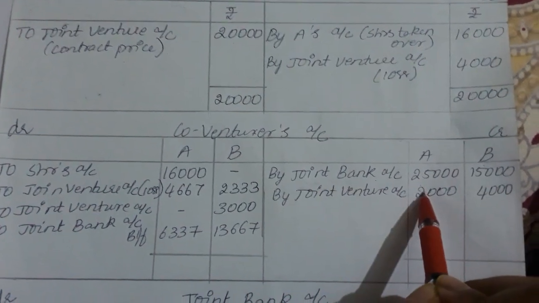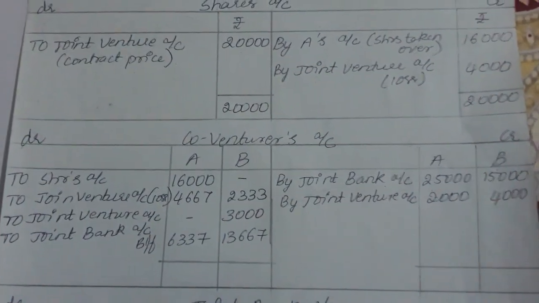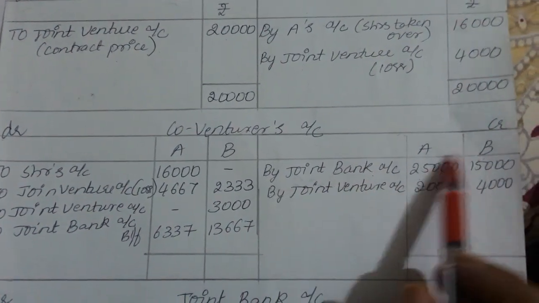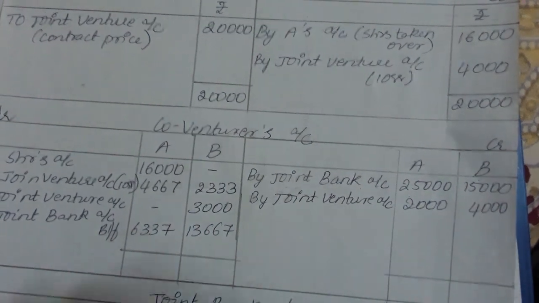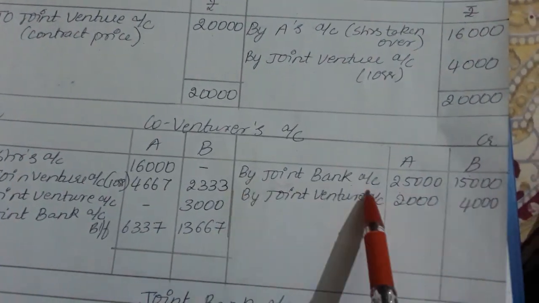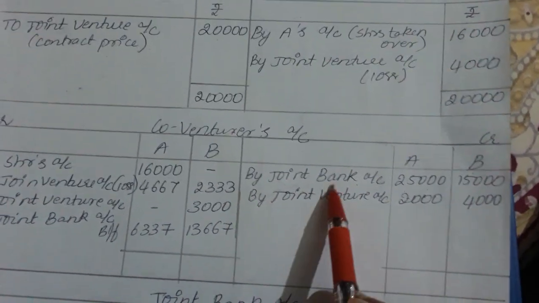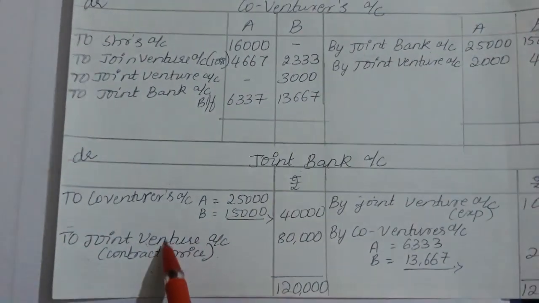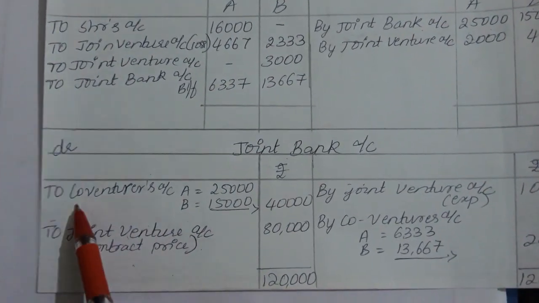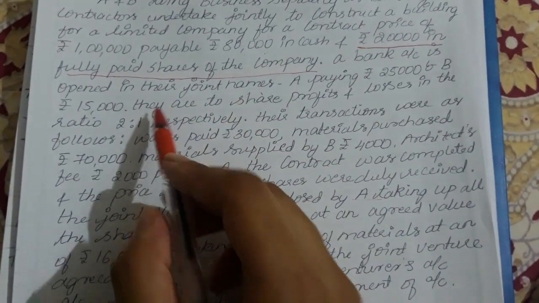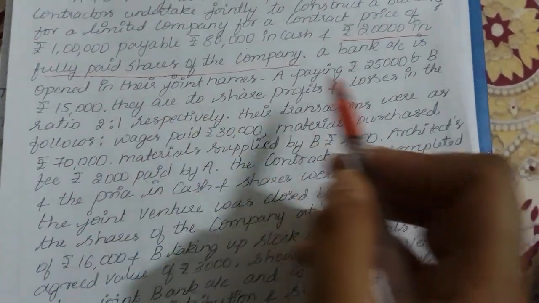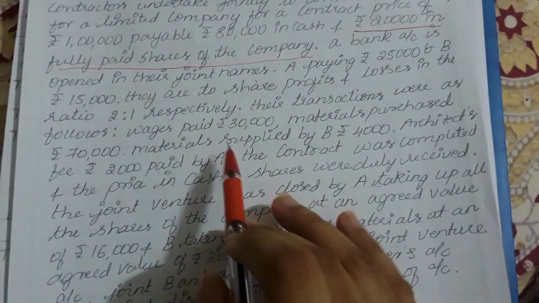The personal account rule is: debit the receiver, credit the giver. Here A and B are giving the money, so when money is given, credit the giver. So by joint bank account 25,000 and 15,000, after crediting, you are supposed to debit it in the joint bank account, to co-ventures account A and B, right? Next, they are sharing the profit or losses in a ratio of 2:1.